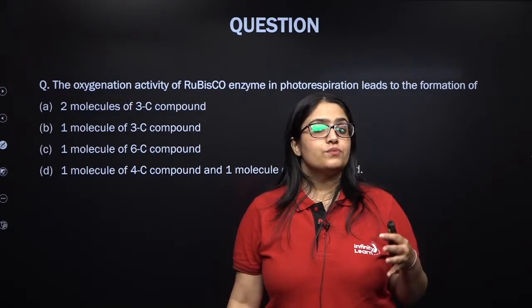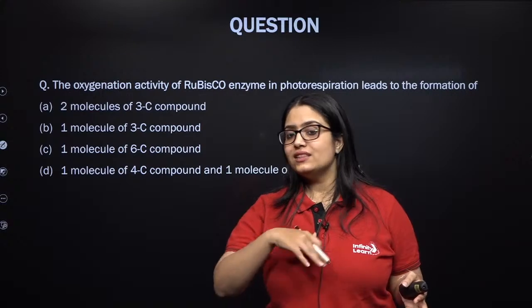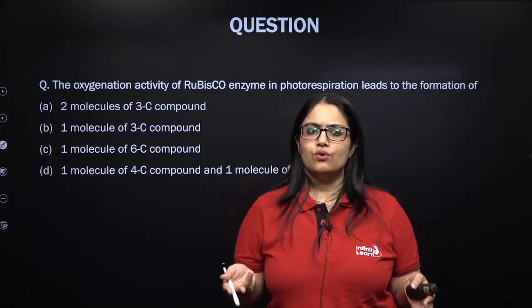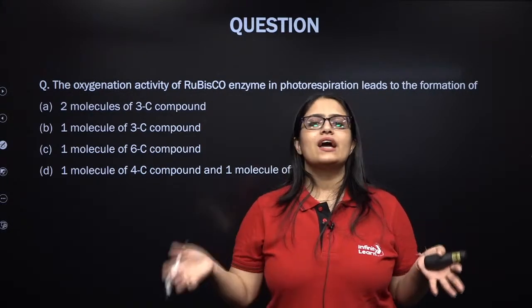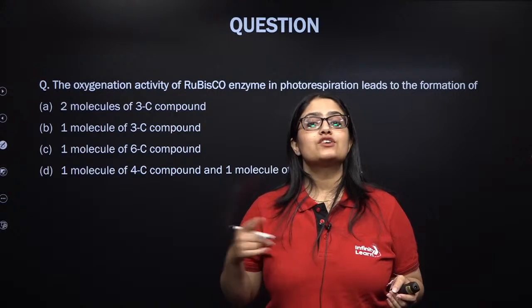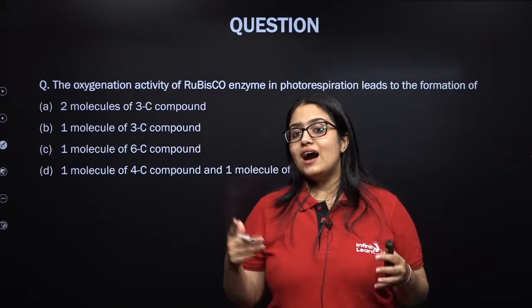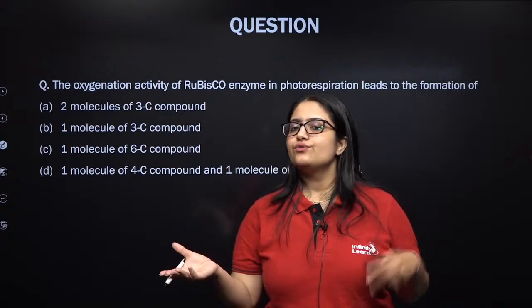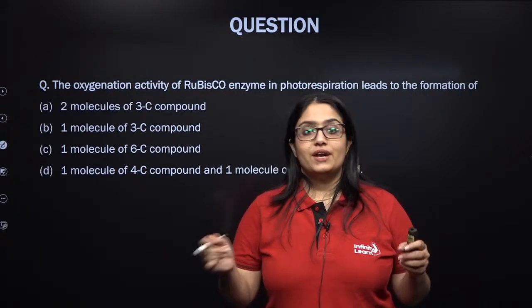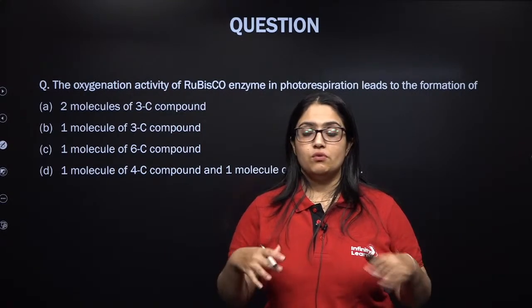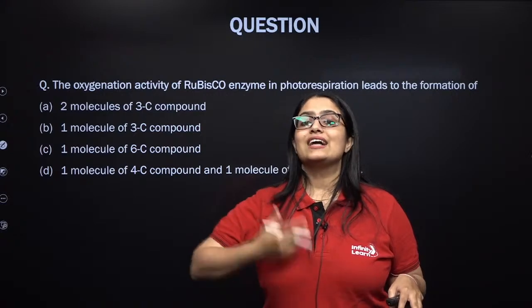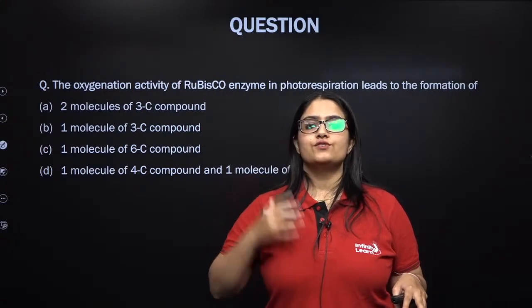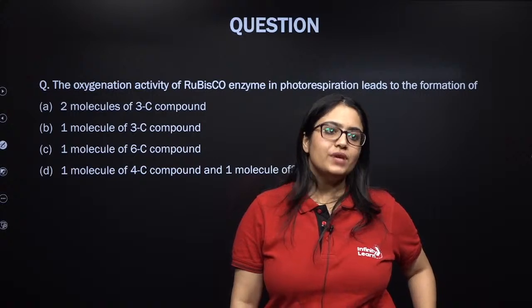If the partial pressure of O2 is higher in the vicinity of Rubisco, Rubisco will make O2 react with the RuBP, but if the partial pressure of CO2 is higher, Rubisco will make CO2 react with the RuBP. But if the partial pressures are almost comparable, then Rubisco has more affinity for CO2. It will make CO2 react with the RuBP.